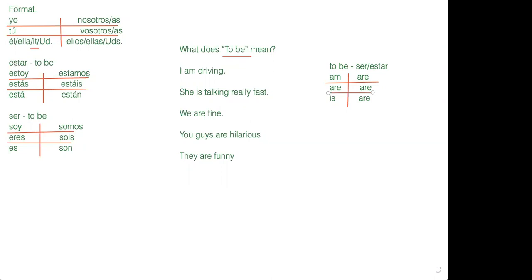In Spanish, there are two verbs, ser and estar. And of course, they all have their conjugations, six of them each. It sounds complicated, but it's actually pretty easy. Yo estoy, tú estás, él está, nosotros estamos, vosotros estáis if you're in Spain, ellos están, or ustedes están if you're in Latin America. And then yo soy, tú eres, él es, nosotros somos, vosotros sois, ellos son, or ustedes son.